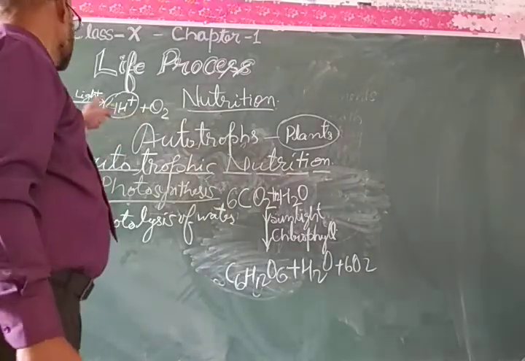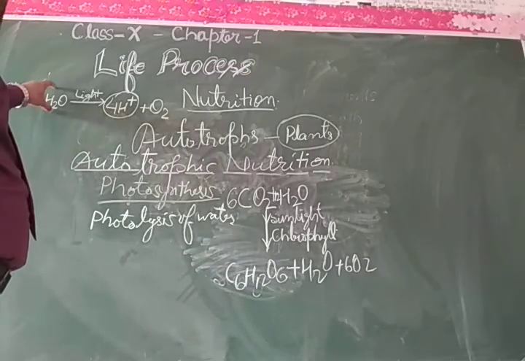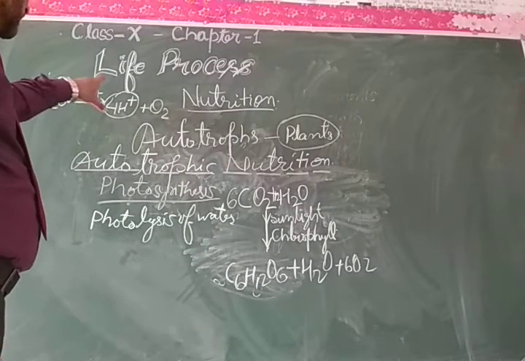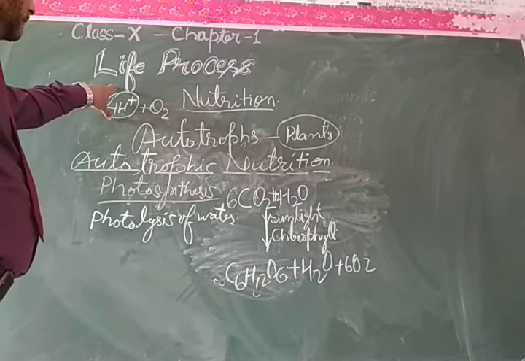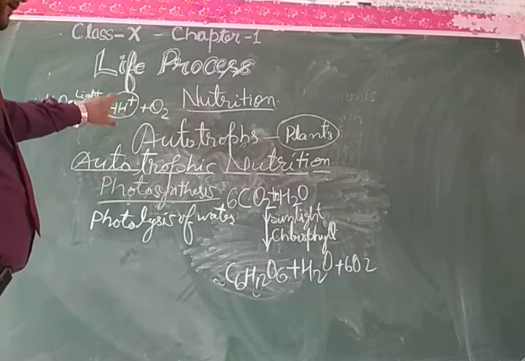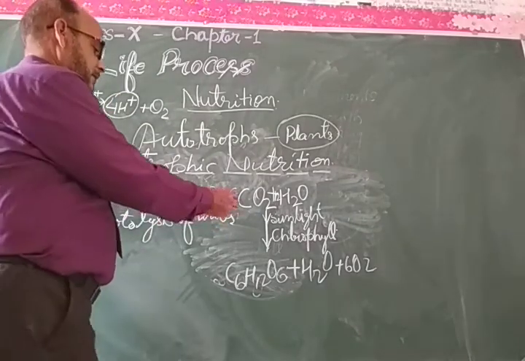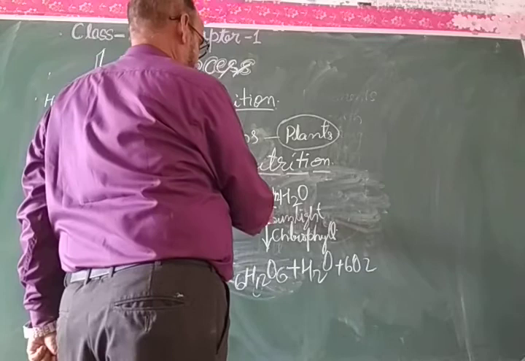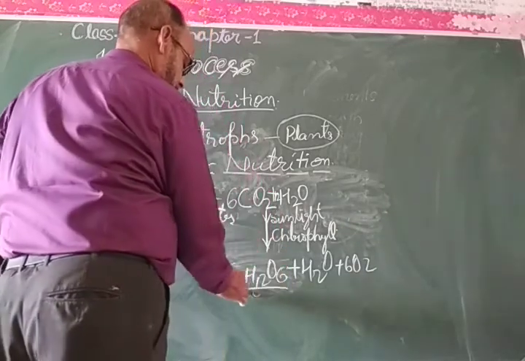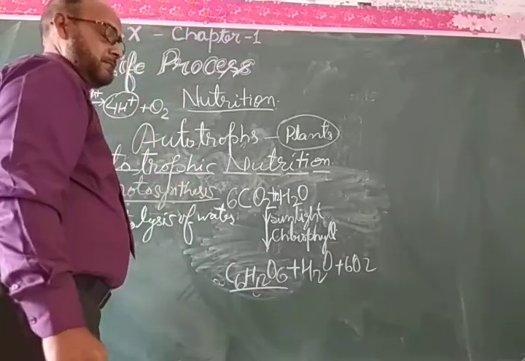So dear students, these are two steps. The main step is that light is required for the breakdown of the water molecule to form the 4 hydrogen ions and oxygen. These 4 hydrogen ions are further involved in the main reaction. They combine with CO2 and the formation of carbohydrate takes place.